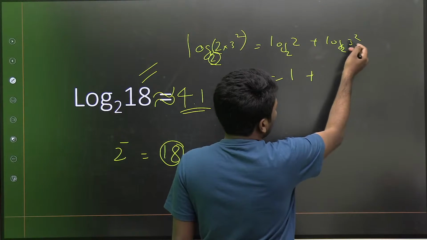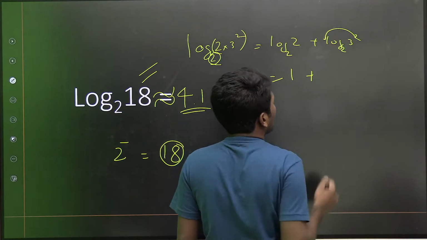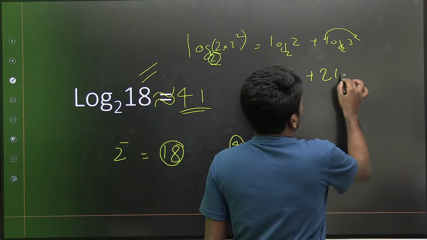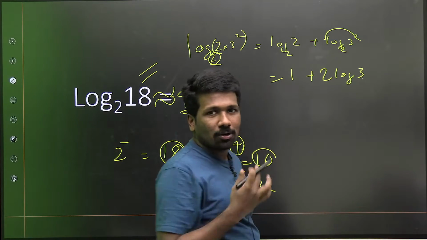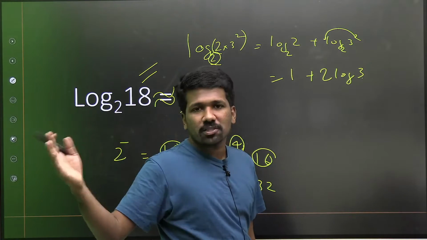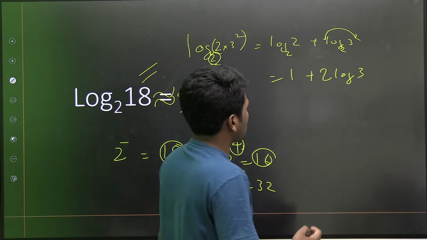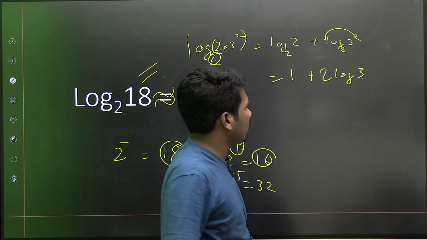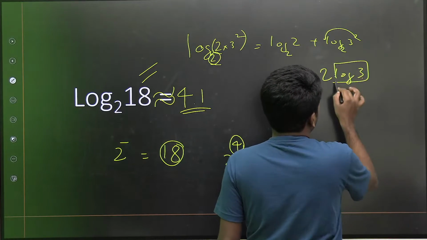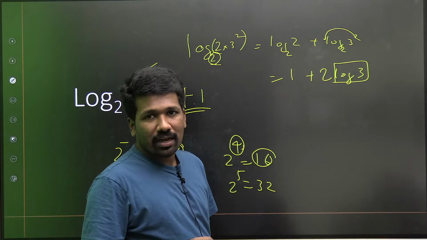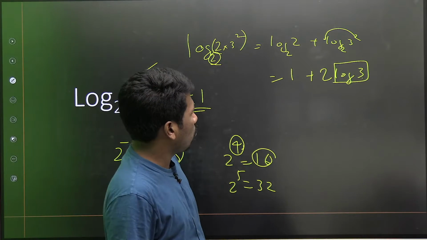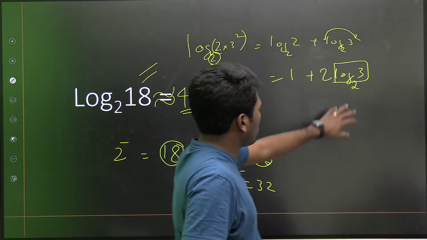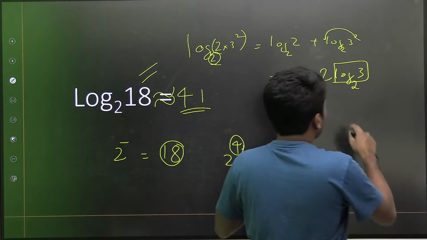So now you can use the power rule. Log 3 square is same as 2 log 3. That is power rule. Again, that also is nothing but our law of exponent rule itself, multiplying powers, the idea is itself. That is what we are doing here. Here if you know log 3, that way also you can get the answer. Are you understanding what I am saying? If you know log 3 to the base 2, that is one way of doing it. But log 3 to the base 2, if it is difficult, then it will be difficult to find this.